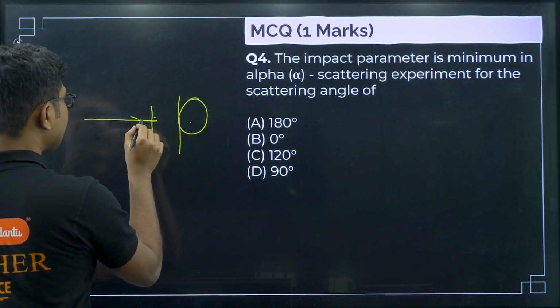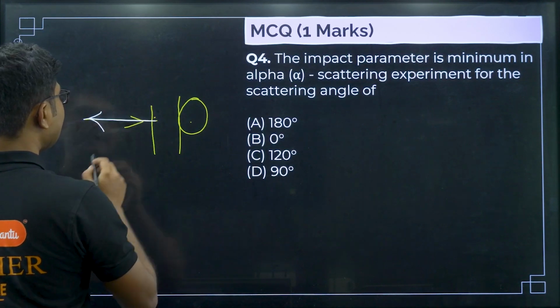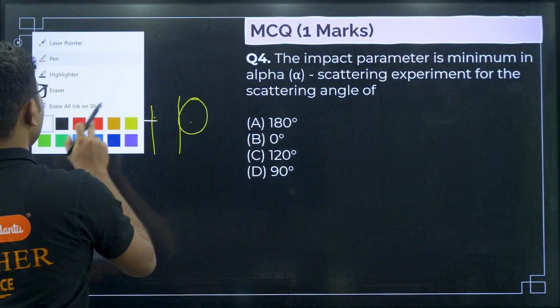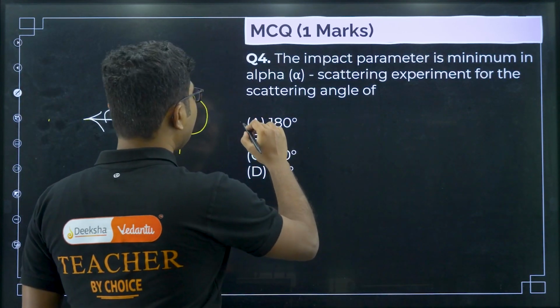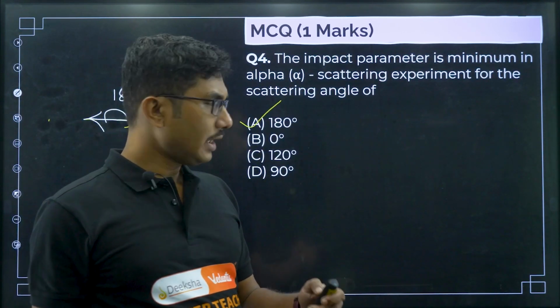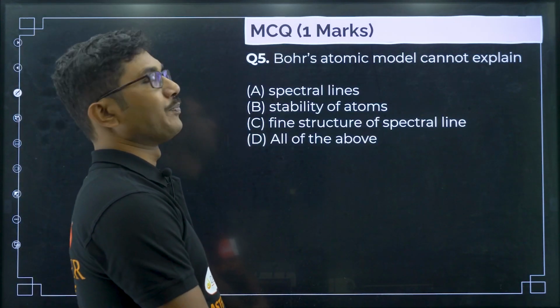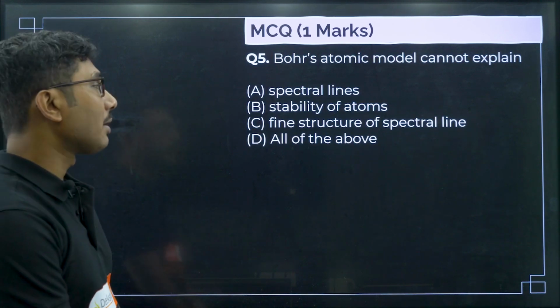So, it is going in this direction and it is returning in this direction. In that case the angle is 180 degrees, right. So, impact parameter is minimum for angle 180 degree. Okay. Now, next question: which of the following cannot be explained using Bohr's atomic model?